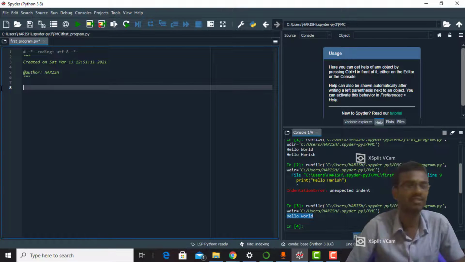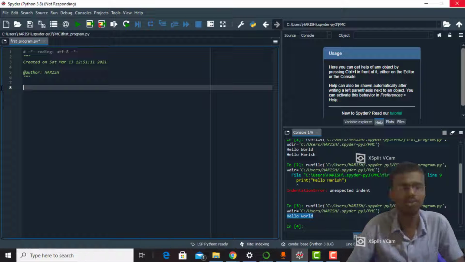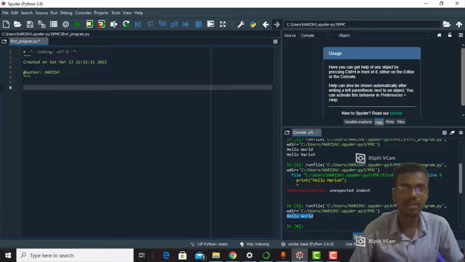Variables means alphabets or names or a group of letters. We have so many restrictions to declare variables. Actually, Python has no command for declaring a variable. Please make this as a note. Python has no command for declaring a variable. A variable is created the moment you first assign a value to it. Let's take an example for better understanding.